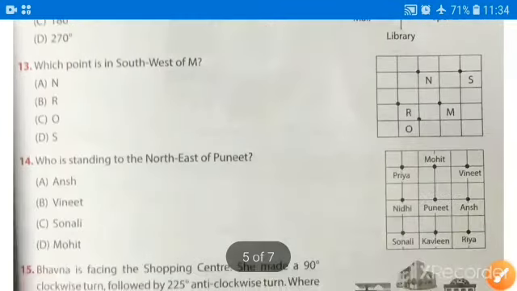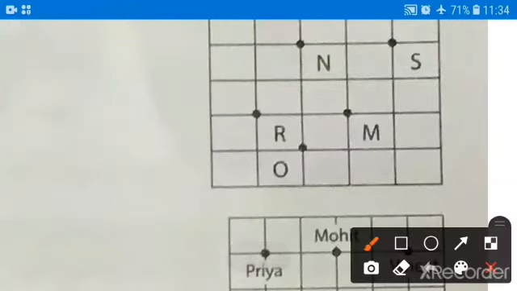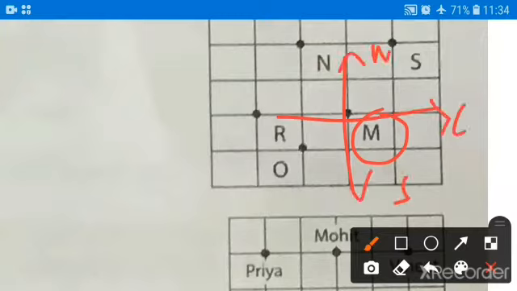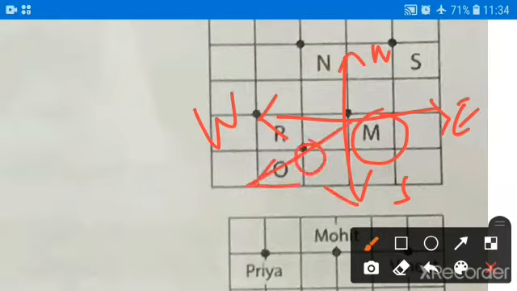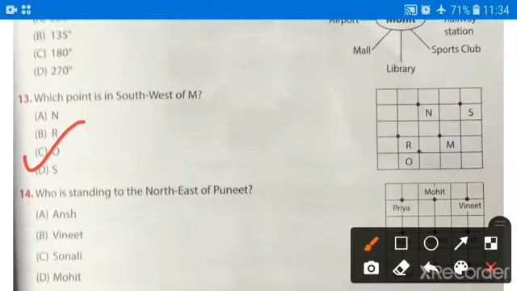Now moving further to question number 13, which point is in southwest of M? So this is our M, and this is north, this is south, this is east, and this is west direction. So southwest will be this direction and the point is point O. Okay, correct option will be option number C, that is O.